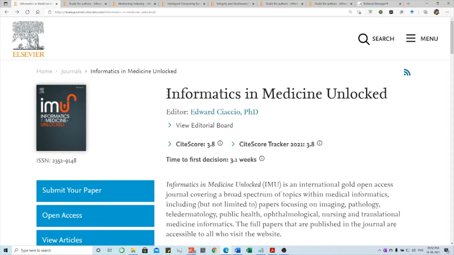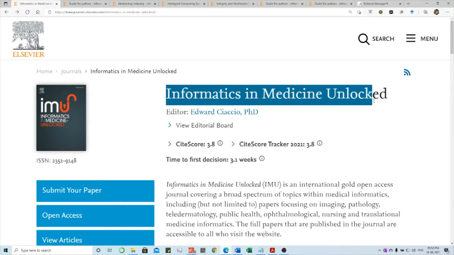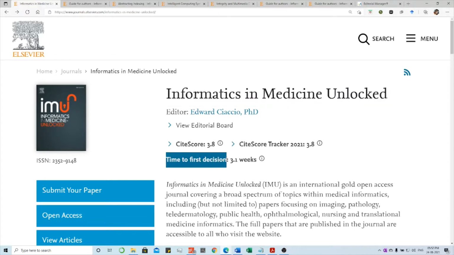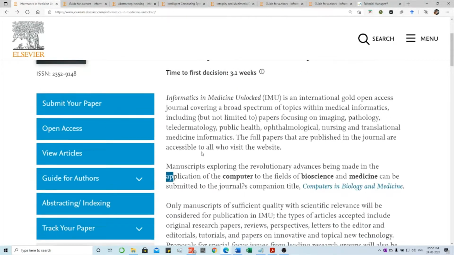The title of the journal is Informatics in Medicine Unlocked. The publisher is Elsevier. See here they have mentioned the time to first decision is 3.1 weeks. It means that within 1 month you will get the first notification. Scroll down to see the scope of the journal.